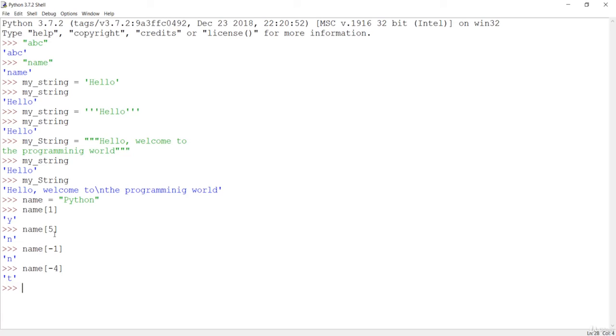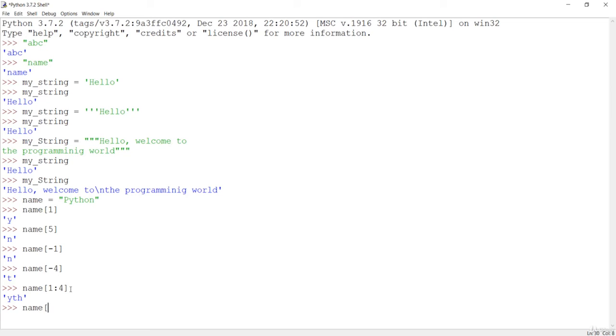You can also slice the string. So if I say something like name, and if you want to just fetch the element from y to t, then you have to count the index first, because p is at 0th index, y is at 1, 2, 3. So if I say 1, 2, 4, because this position which is there is the exclusion position. So if I hit enter, you are going to get yth.